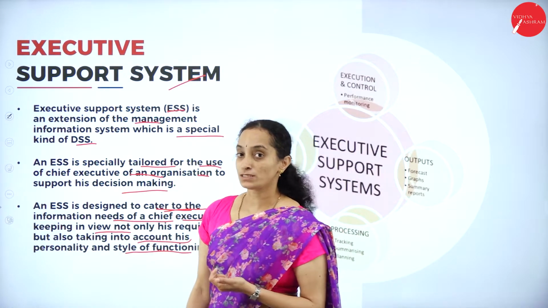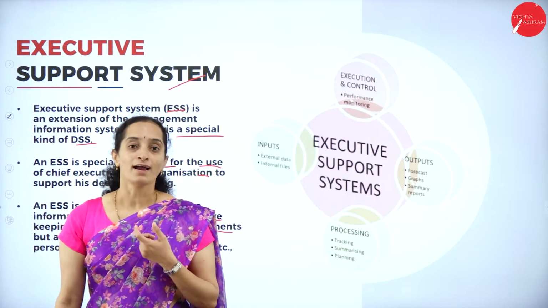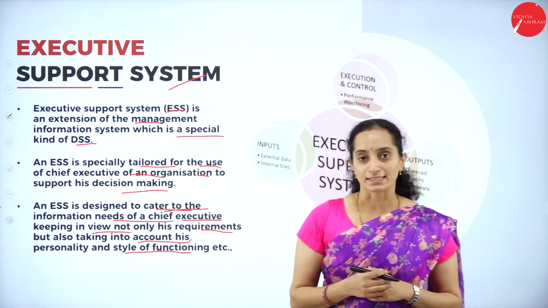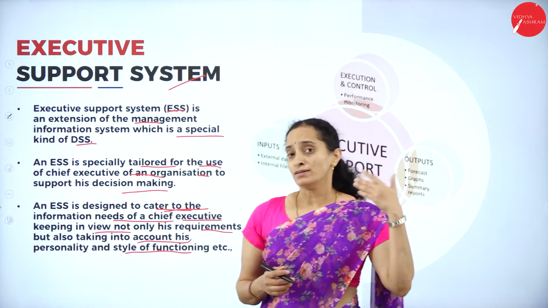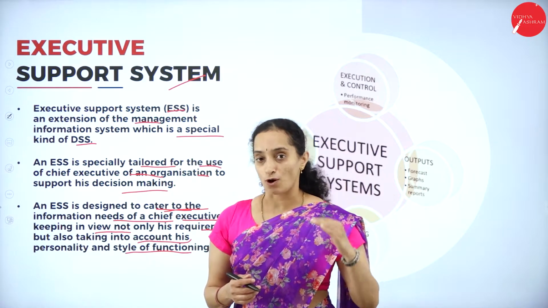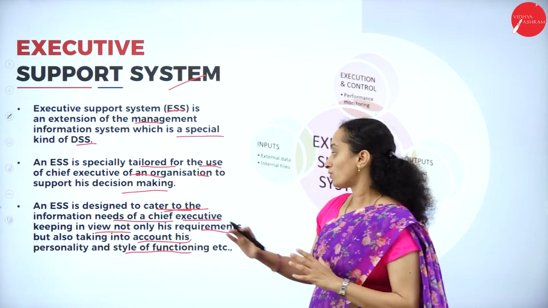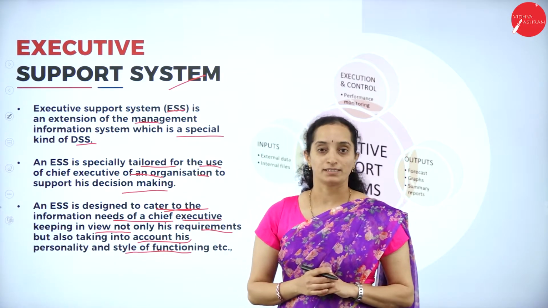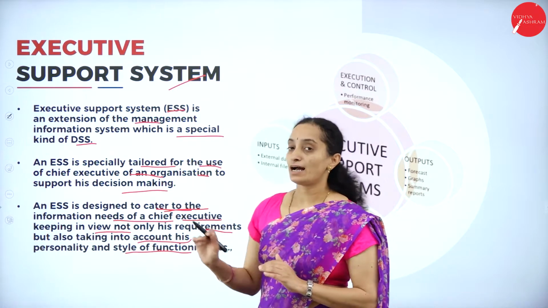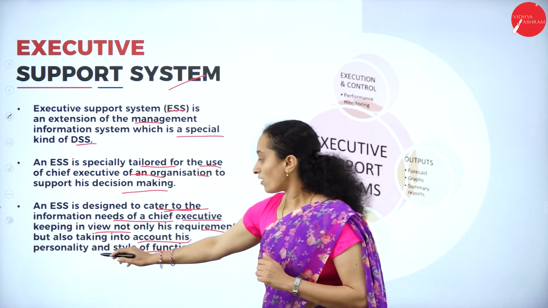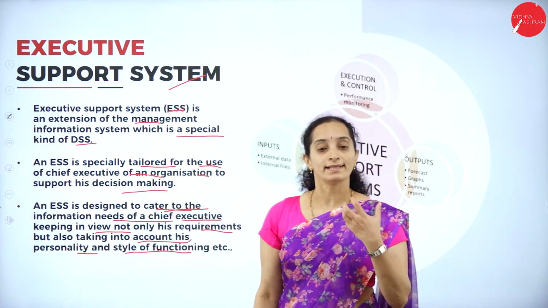The CEO post is based on the individual's capacity, isn't it? Managers are controlled by the CEO, but there may be no one above the CEO. He may be the top one. That means he needs support from the system, not only in collecting the information, but he must get assisted by the executive support system according to his personality, what he thinks.